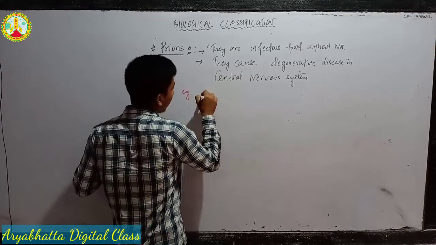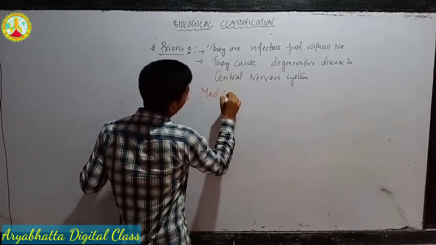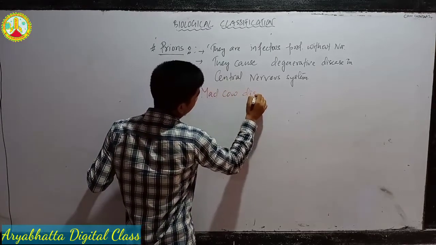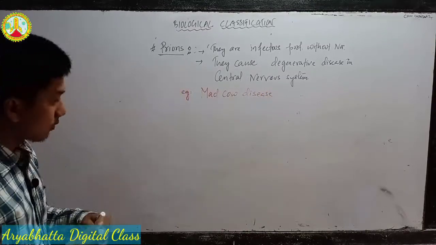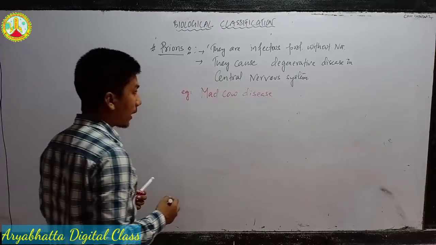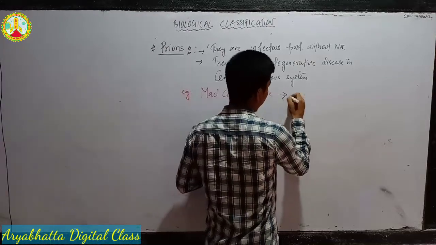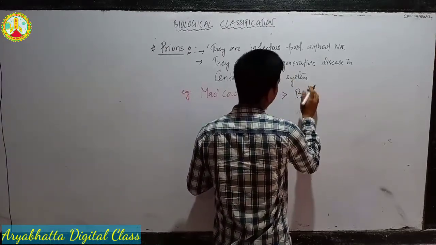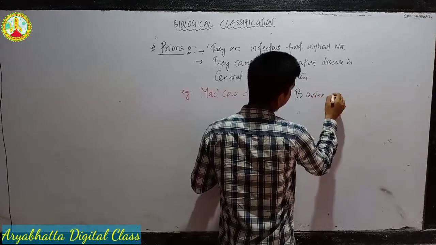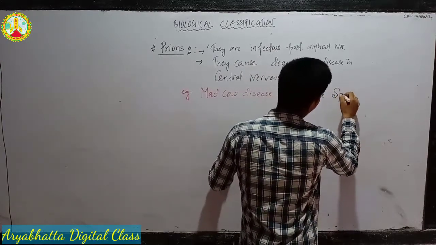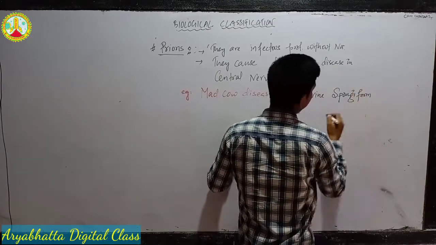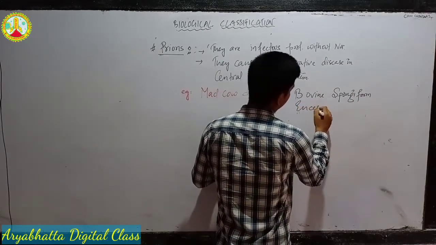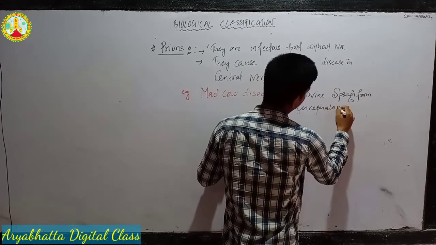There is a disease called mad cow disease. It is caused by a prion only, but the name is bovine spongiform encephalopathy.